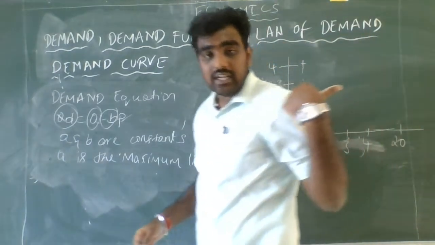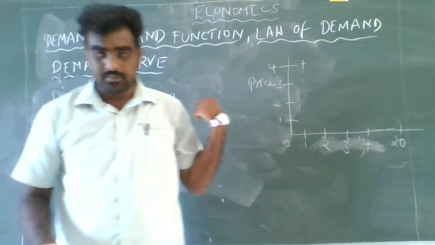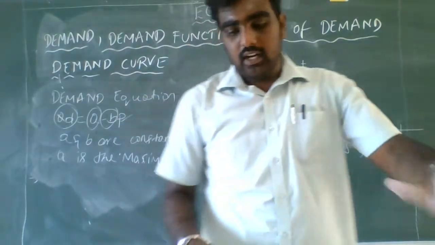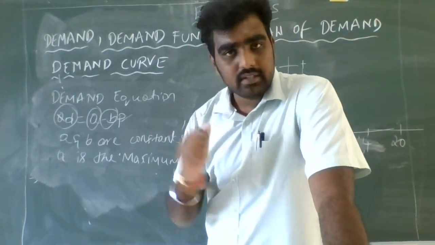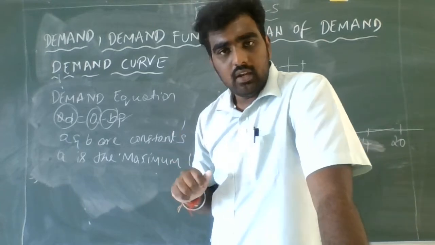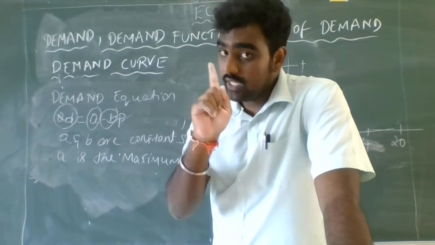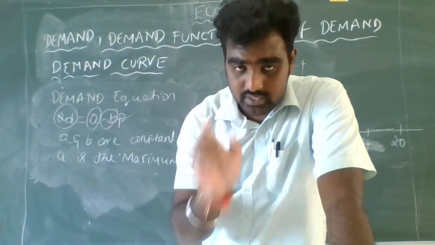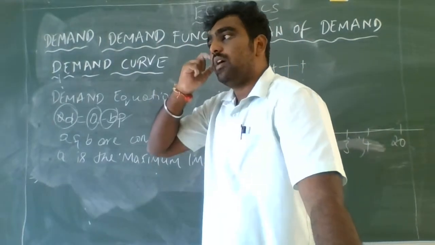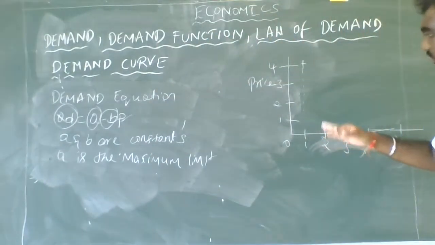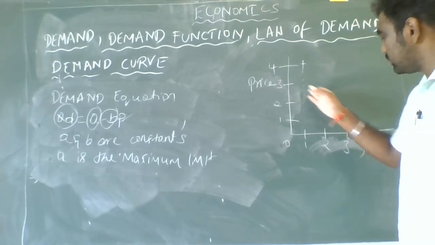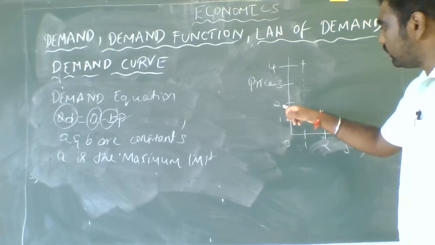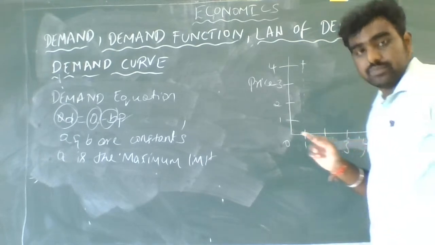So let us understand this with the help of an example. Imagine that I am selling sweets, and you come to me to purchase sweets. So you are the consumer who are eating the sweets. For 4 rupees you may purchase one sweet, for 3 rupees you may purchase 2 sweets, for 2 rupees you may purchase 3 sweets.